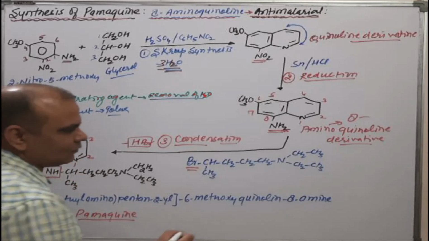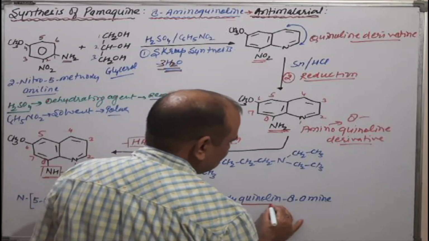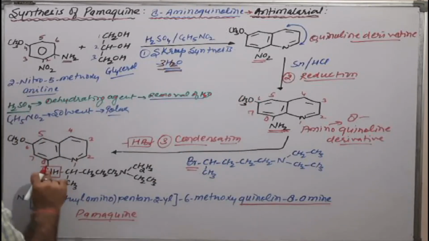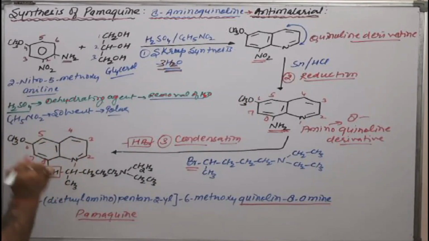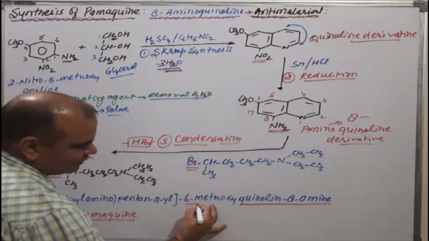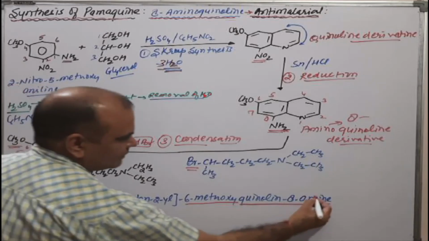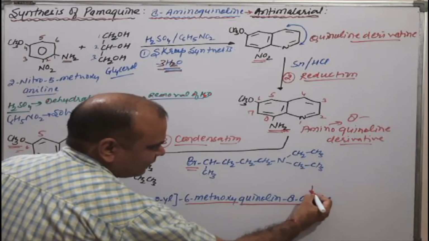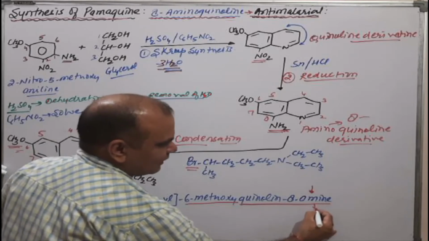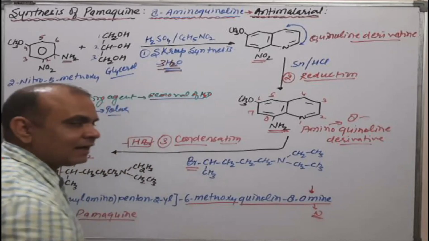Then we add the suffix: quinoline-8-amine. The quinoline has one substitution, a methoxy group, at which position? The 6th position, so we write 6-methoxyquinoline. Now, as we have noted down the amine, amine means there is a nitrogen, and the nitrogen has a substitution.